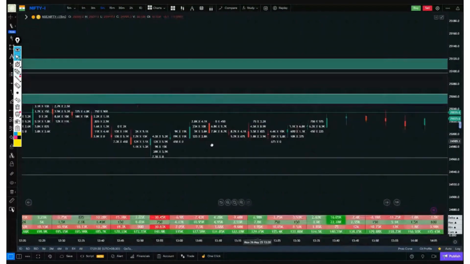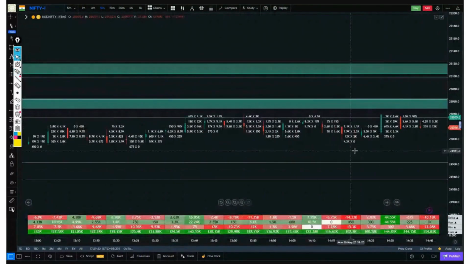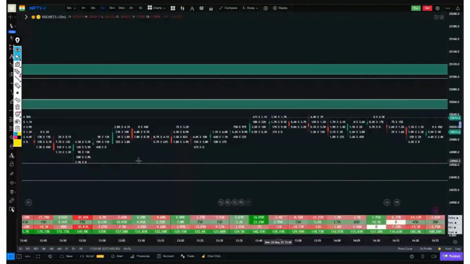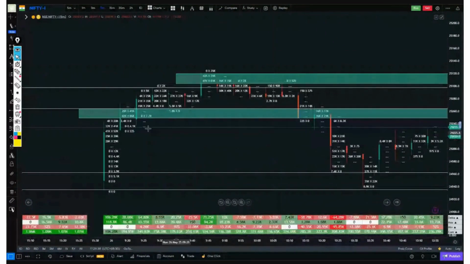Now, what should we look for in Nifty today? See this. Today in Nifty, what we saw here was that in the initial few candles, buyers came in and tried to take the price up, but all of that got absorbed. Not all of it though. First, this happened, and even in the pullback, this buying zone did not hold. So we can say that both of them got absorbed.